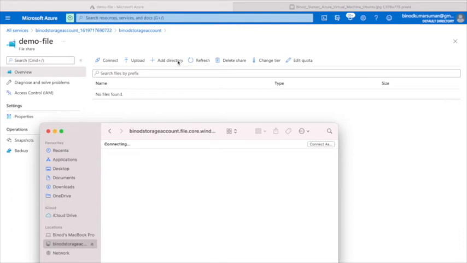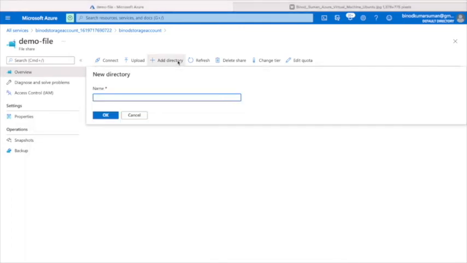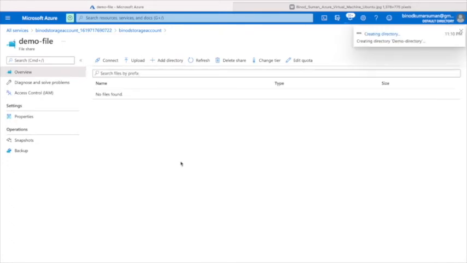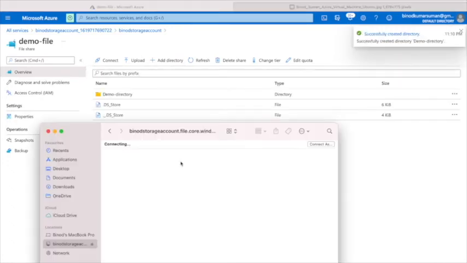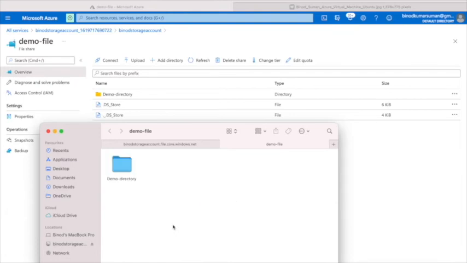So let me create some directory here that should also appear on my laptop. Demo. Now you can see this is connected. Here is one folder. Let me create one folder here and check whether it is reflecting there or not.